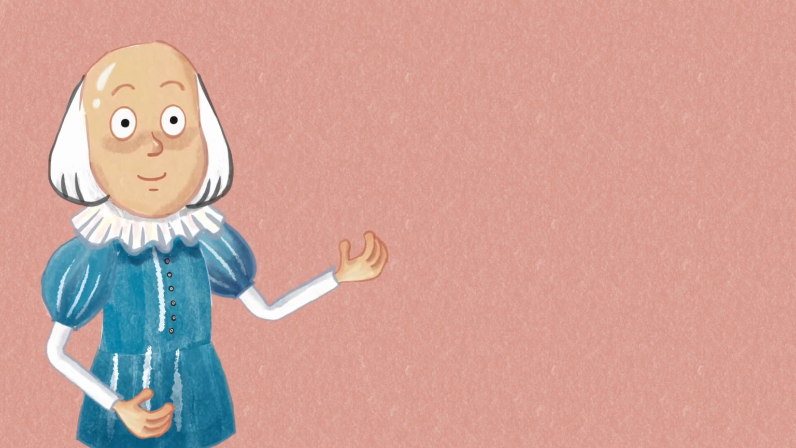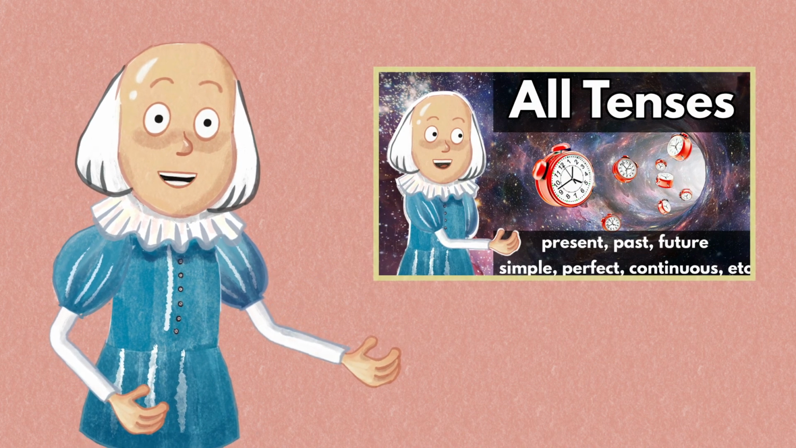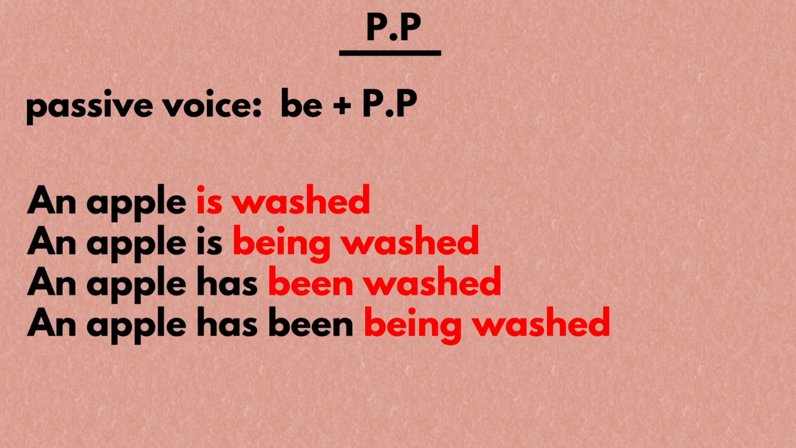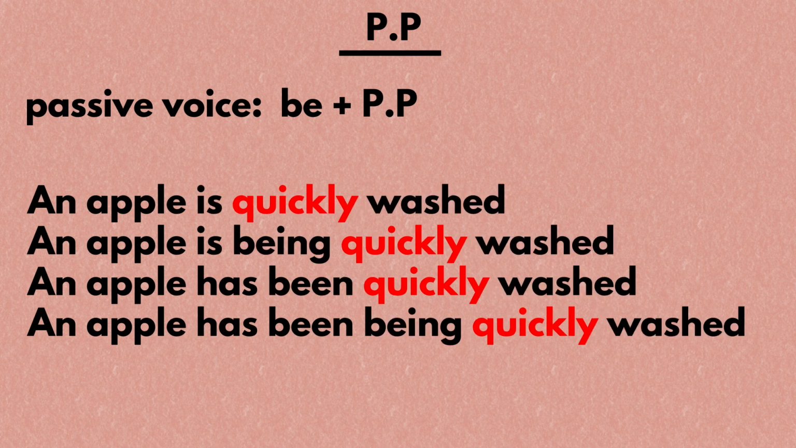If you wonder what PP is, please refer to this video. Anyway, PPs are used in both the perfect tenses and the passive voice. Because they are used in both, people often get confused. But remember, in passive voice, the PPs always come right after the be verb, though the form of the be verb may be different. For instance, the following sentences are all in the passive voice. The only exception to this rule is that adverbs may occasionally come in between the be verb and the PP.